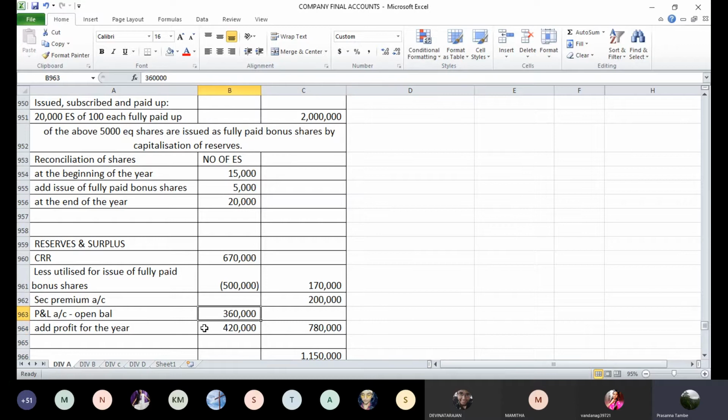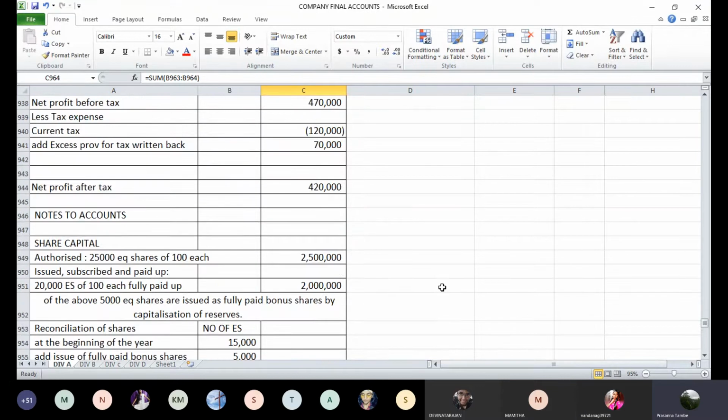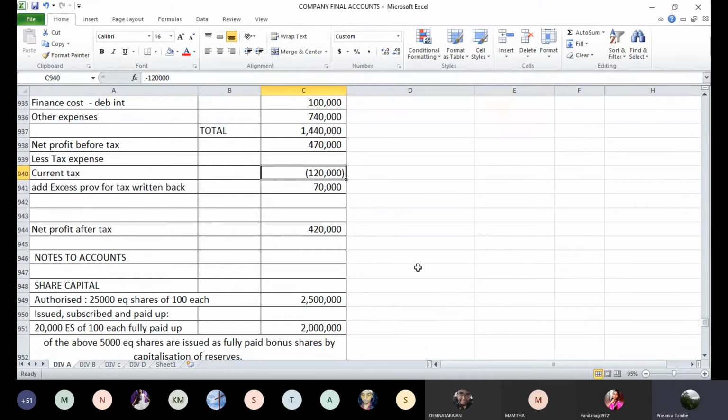Opening balance was 360 plus profit for the year. Closing balance is 7,80,000 rupees. That's how we will derive the closing balance of profit and loss account. Have you understood this profit related adjustments? Yes, sir.